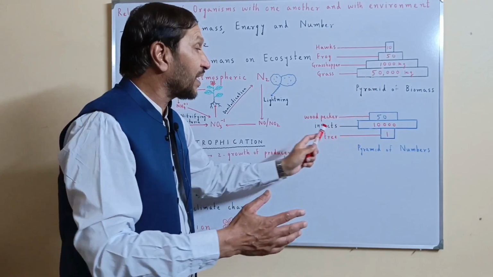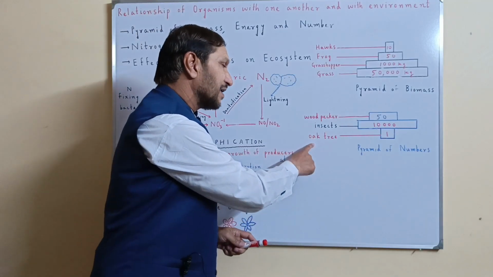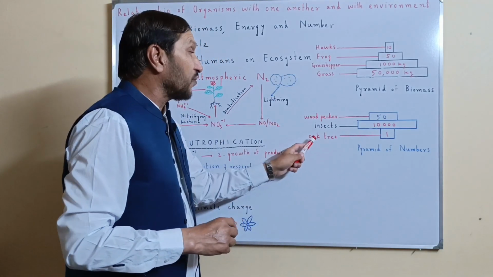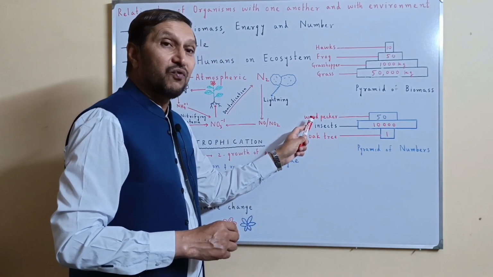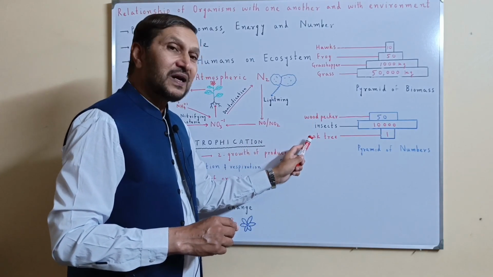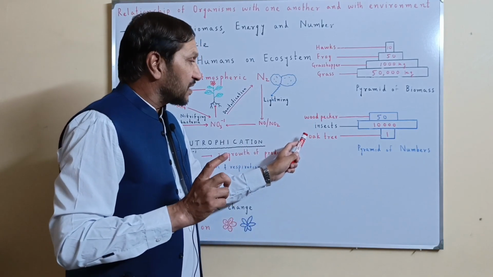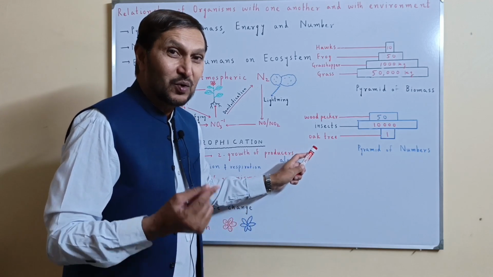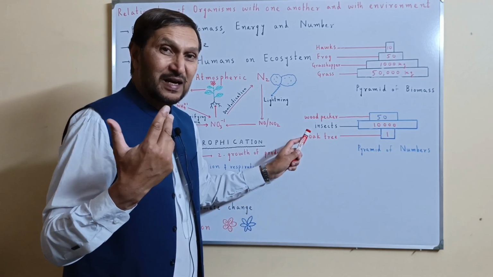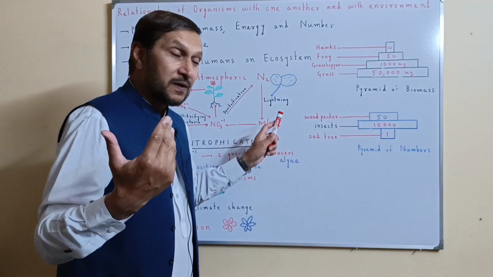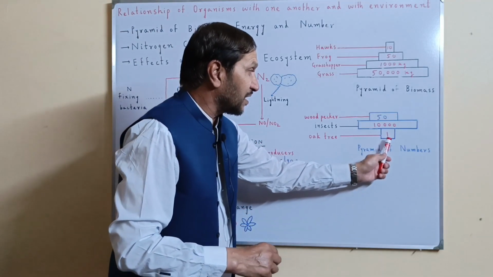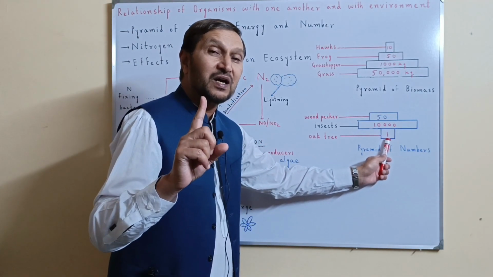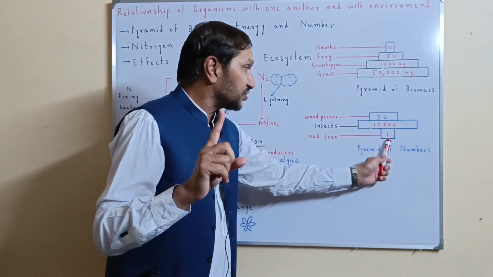For instance, in this example of a food chain of oak tree, insects and woodpecker, the first trophic level is the oak tree. Once again it is a producer. It is a huge tree, but it is one tree, and we are talking about numbers.